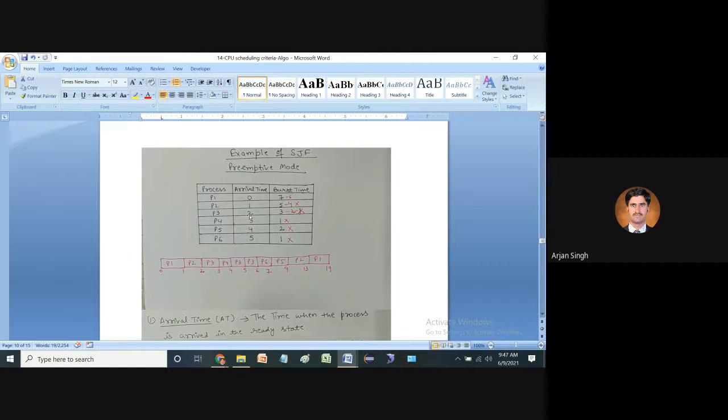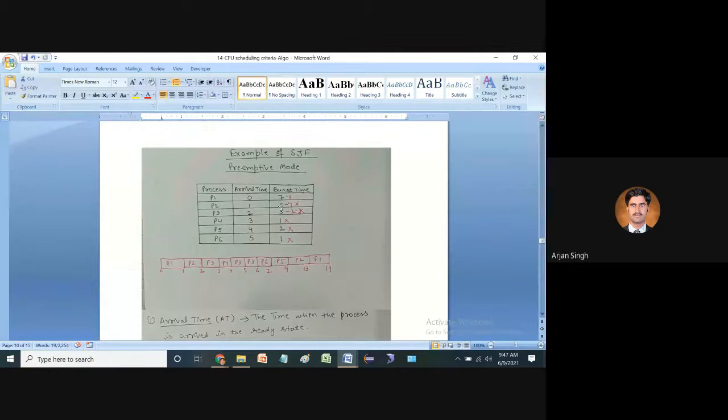The burst time of P2 is equal to 5, and the remaining burst time of P1 is 6. The P2 has less burst time, so it is given priority. If the burst time of P1 were less than P2, we would assign P1 execution first and then P2.